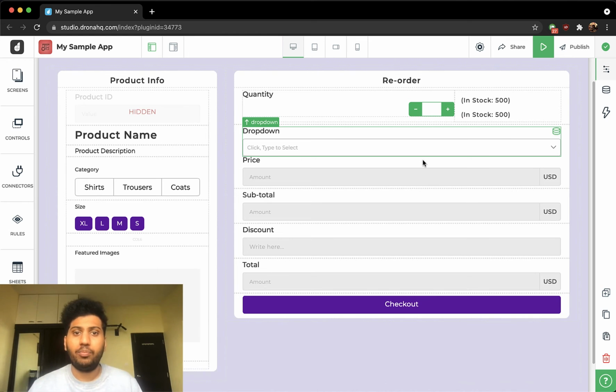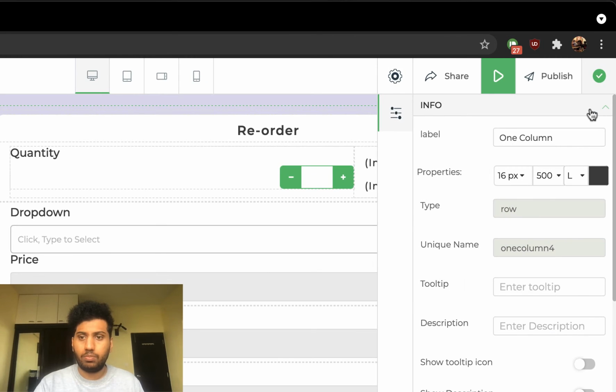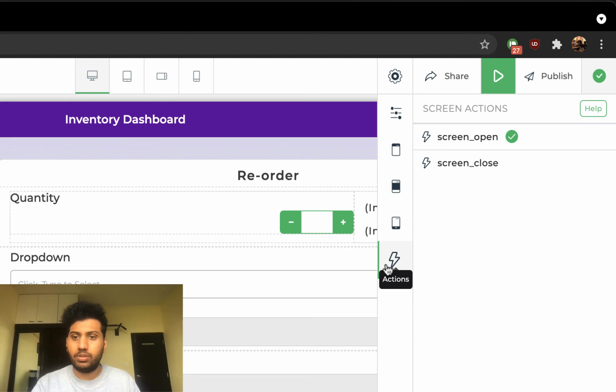Finally, let me show you how to use the screen open and screen close events. This can of course be accessed from the screen page. You click on the screen, go to the properties on the right hand side, go to the actions, and you can find the screen open and screen close events. Of course, it's most probably self-explanatory: actions you want to trigger when the screen opens or actions you want to trigger when the screen closes.